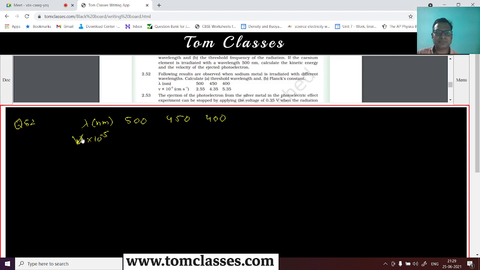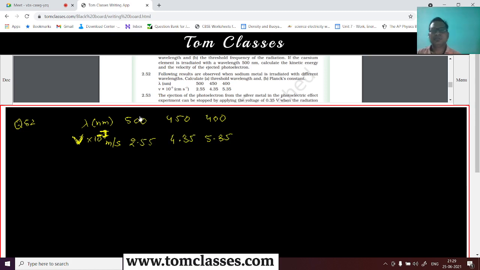This is the velocity of the photoelectrons with different wavelengths. Let's do the unit conversion here itself: in meter per second, it will be 10 to power 3, right? It is like this: 2.55, 4.35, and 5.35.